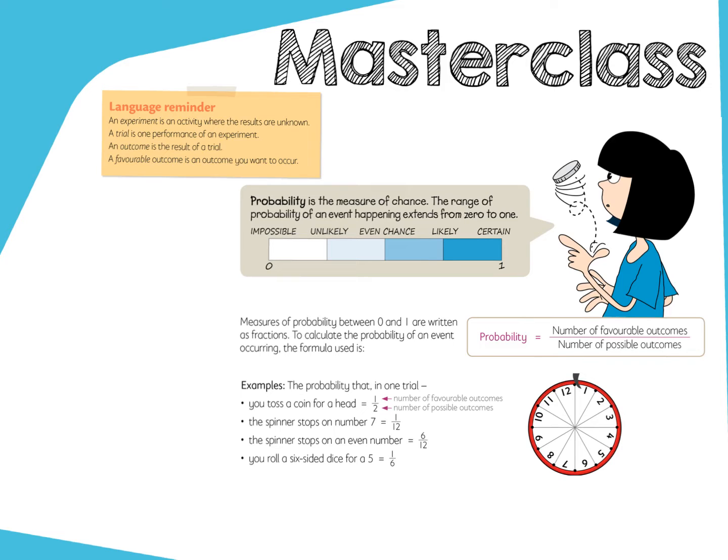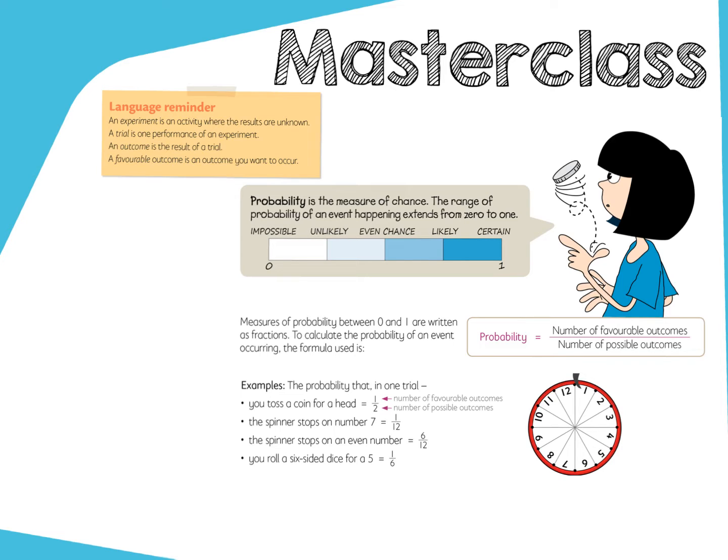So a measure of probability between 0 and 1 is written as fractions. If we toss a coin, we've got heads or tails. There are 2 outcomes. It's either going to land on a head or on a tail. So you've got a 1 in 2, so it's 1 over 2. Our numerator is the number of favourable outcomes, so hopefully it's a heads. And 2, the denominator, is the possible outcomes. So when you flip your coin, it's heads or tails.